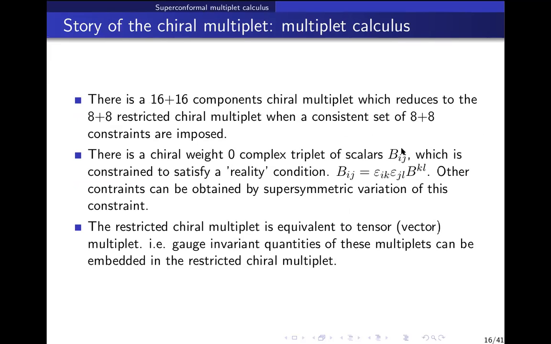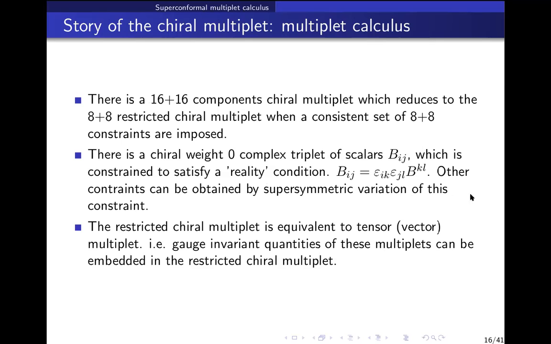So since the U1R charge is 0, even though it is complex, it is still consistent to impose a reality condition, because here the charge of LHS is 0, the charge of RHS is 0. It wouldn't happen if the chiral weight was some other number.